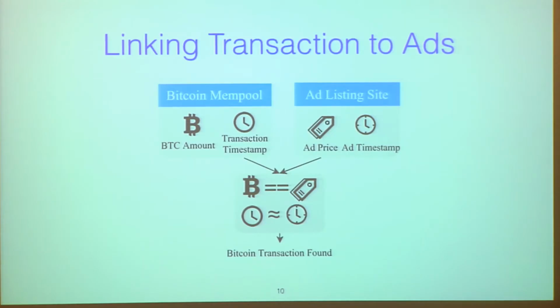So our second technique is the linking technique that links one ad to a Bitcoin transaction. For this linking, we use data from two sources. First, from the ad listing site, we look at the price of the ad and when the ad appears on the site. And on the Bitcoin mempool, we look at the Bitcoin amount in a transaction and the timestamp of when that transaction appears in the mempool. We consider one ad matched with one transaction if the price of the ad and the Bitcoin amount in the transaction are exactly the same, and both of them appear almost at the same time.